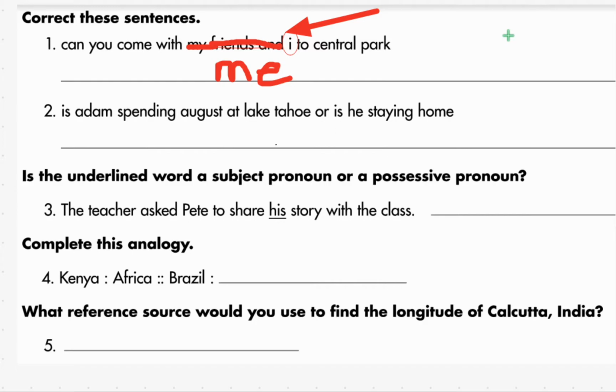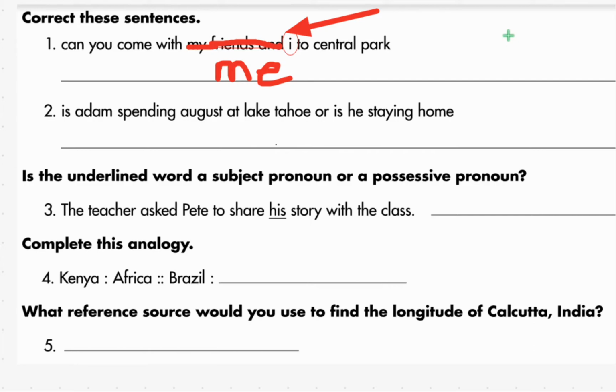I has to be changed with me if it makes sense to use me. Can you come with me to Central Park? That works. So we got to change it to me. And the reason why that happens, there's one reason. If it's in the predicate, it becomes me. But if you're unsure, is it the predicate or not, just replace it. Get rid of the other people like we did there. We got rid of my friends in the word and we just replaced it with me and it worked. That's the trick. Always use that trick to decide, is it I or me?